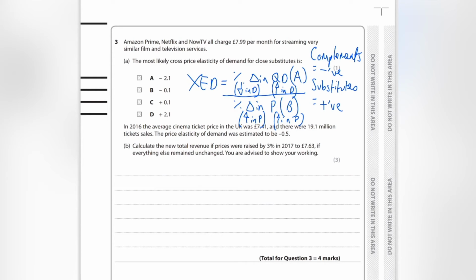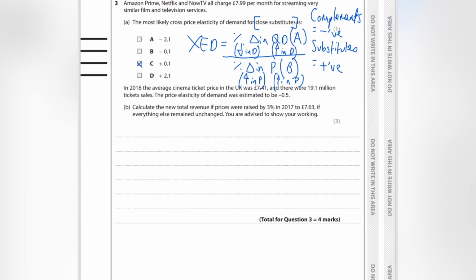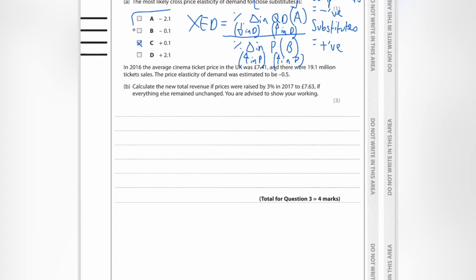And so therefore, I know that if they are close substitutes, we're getting as close to 0 as possible, which means that the answer is C, plus 0.1, because these options are for complements.